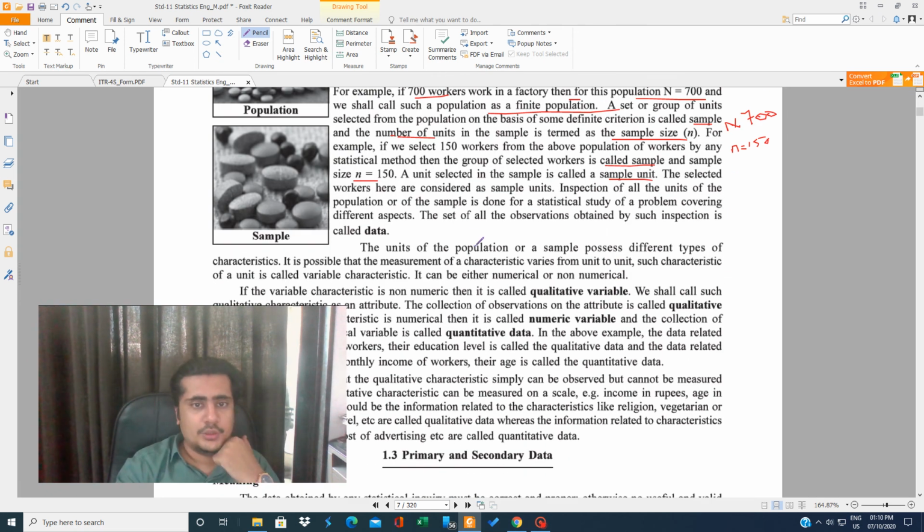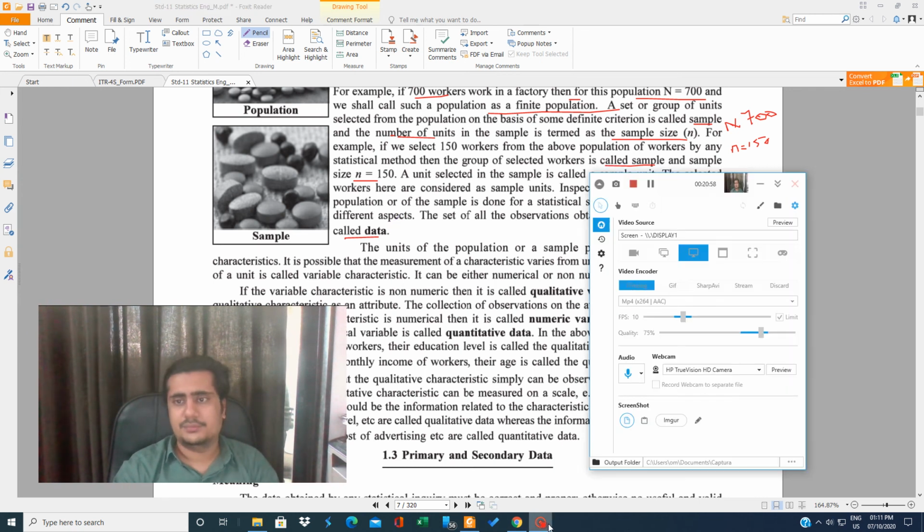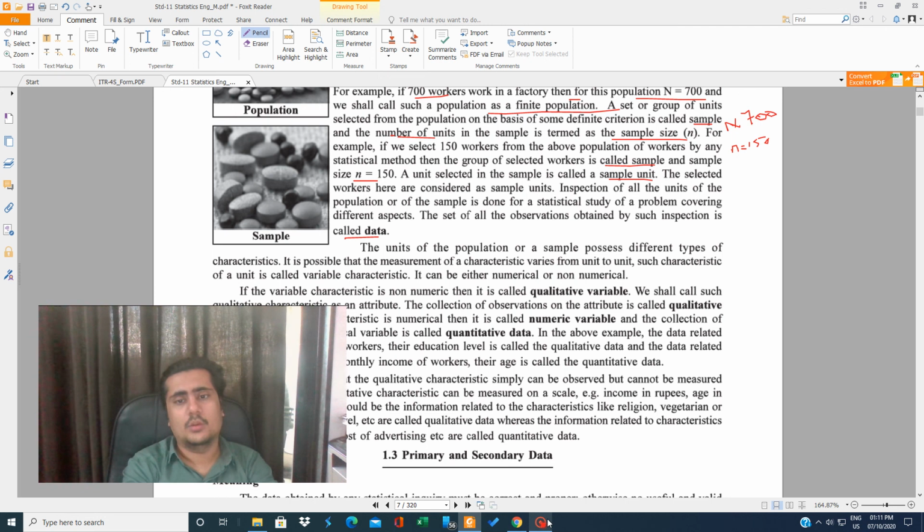Inspection of all units of the population or of the sample is done for the statistical study of a problem covering different aspects. The set of observations obtained by such inspection is called the data. As I told you, the information which you are collecting is data.